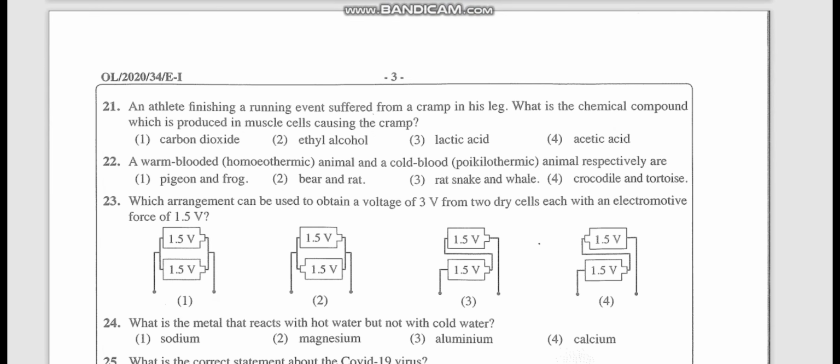An athlete finishing a running event suffered from a cramp in his leg. What is the chemical compound which is produced in the muscle cell causing the cramp? You know, when the athlete is running, more energy is needed. Then what happens? Anaerobic respiration takes place. Here, ethyl alcohol and lactic acid are two mediums of anaerobic respiration. Ethyl alcohol occurs in yeast and similar organisms, while the one which occurs in humans is lactic acid. So due to the deposition of lactic acid, the cramp can be caused. So the answer is the third one.